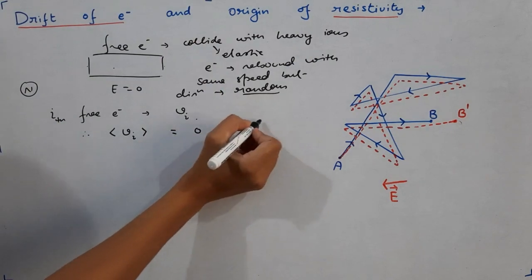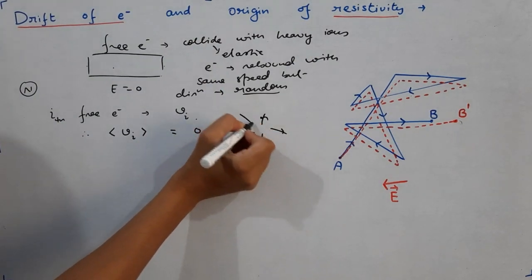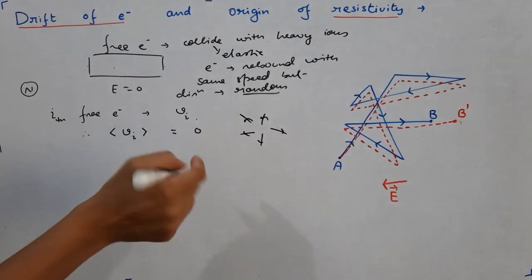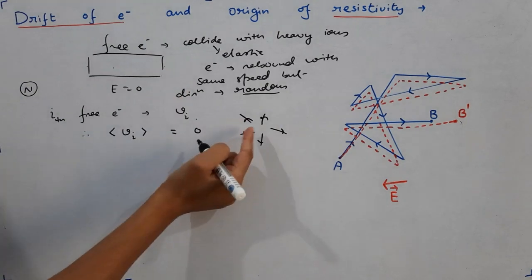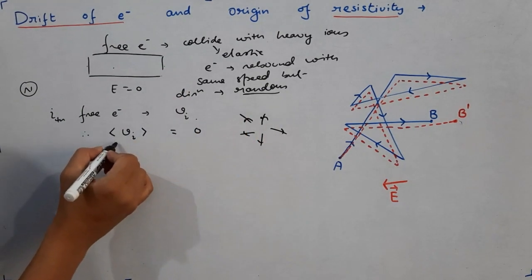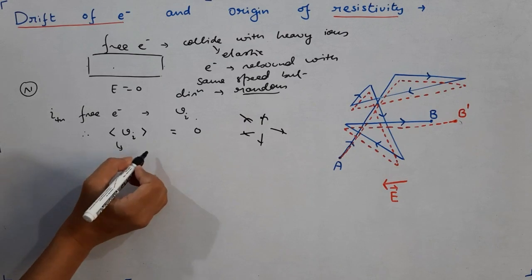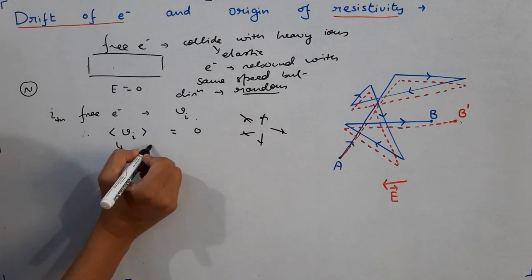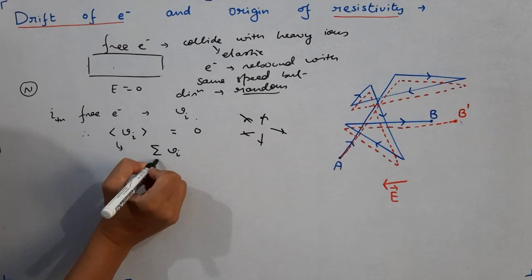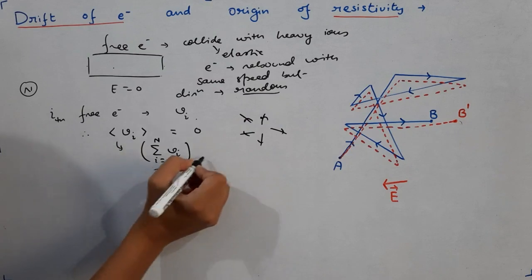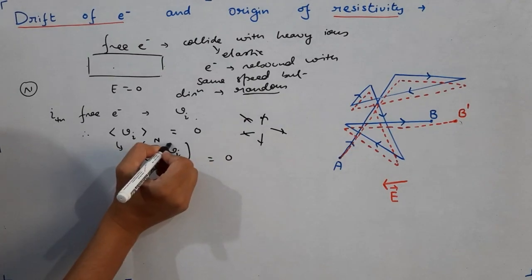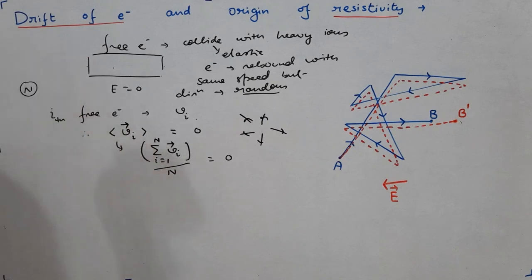Because these velocities are in random directions, when you add all these velocities according to vector addition, because of the random nature of these velocities' direction, the total velocity comes out to be 0. What is this? This is the average. Average, how do we find? We sum the velocities and then we divide by the total number. So summation Vi, where i runs from 1 to n, and divided by n. This is the average velocity, and this becomes how much? 0. To be more correct, we can put here the vector sign. Is it clear? So this is the situation in absence of electric field.